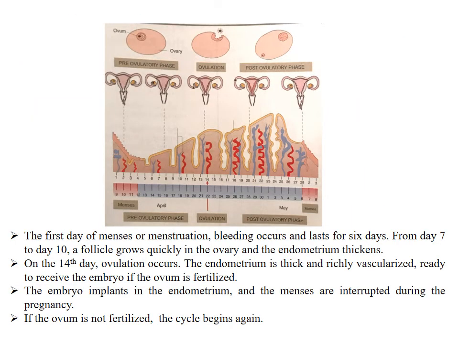Now, let's take a look again at this document and describe briefly the various events that occur during the sexual cycle. On the first day of menses or menstruation, bleeding occurs and lasts for 6 days. From day 7 to day 10, a follicle grows quickly in the ovary and the endometrium thickens. On the 14th day, ovulation occurs. The endometrium is thick and richly vascularized, ready to receive the embryo if the ovum is fertilized. The embryo implants in the endometrium and the menses are interrupted during the pregnancy. If the ovum is not fertilized, the cycle begins again.